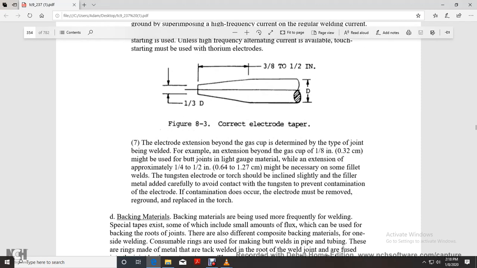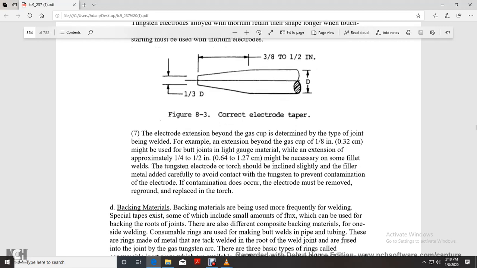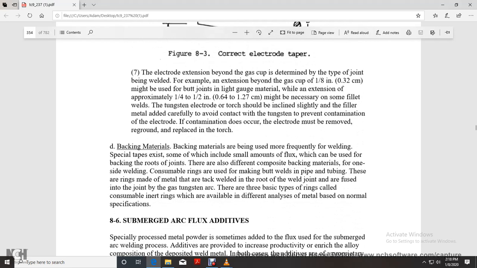The electrode extension beyond the gas cup is determined by the type of joint being welded. For example, an extension beyond the gas cup of 1/8 of an inch might be used for a joint in light gauge material. An extension of approximately 1/4 to 1/2 inch might be necessary for some fillet welds. The tungsten electrode may be included slightly with the filler metal, which must be added carefully to avoid contact with the tungsten and prevent contamination of the electrode. If contamination does occur, the electrode must be removed, reground, and replaced in the torch.